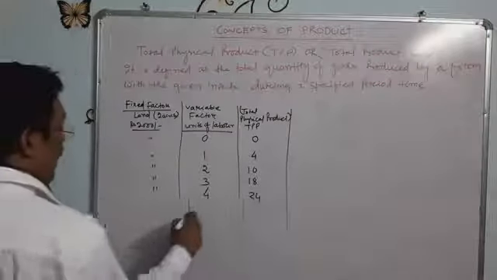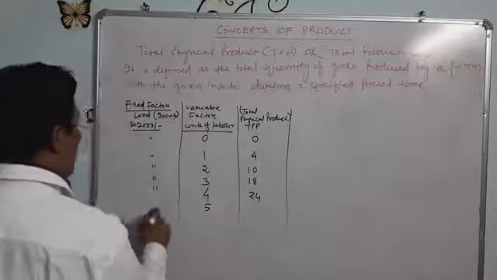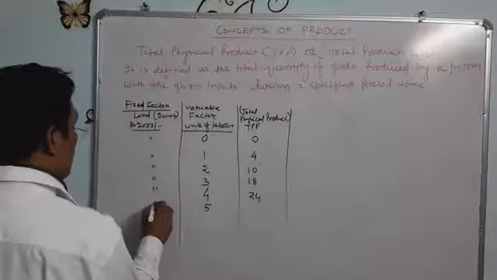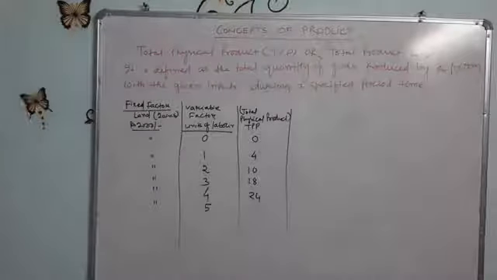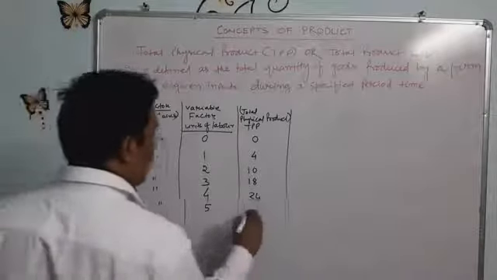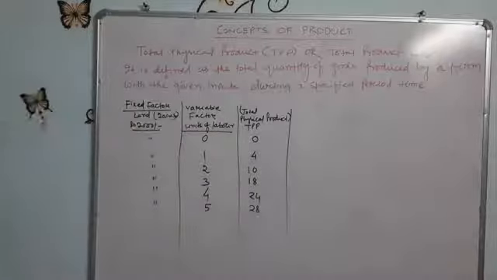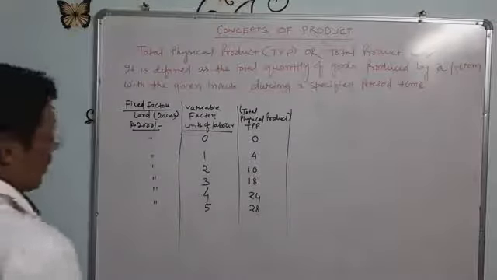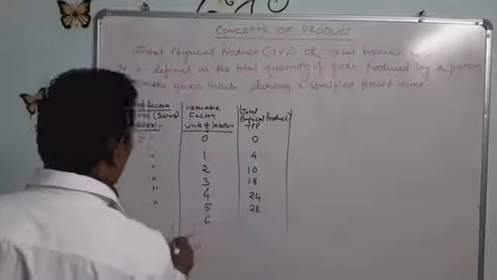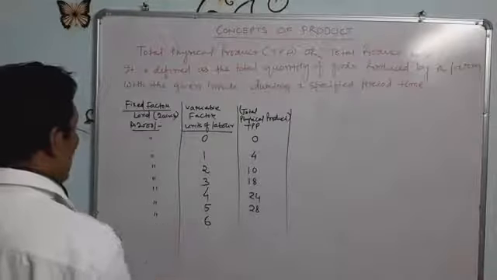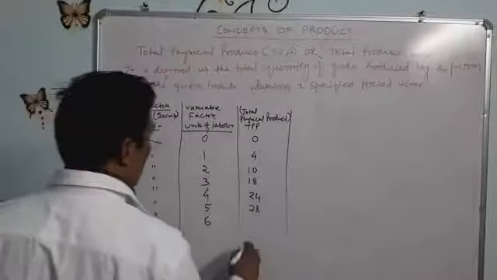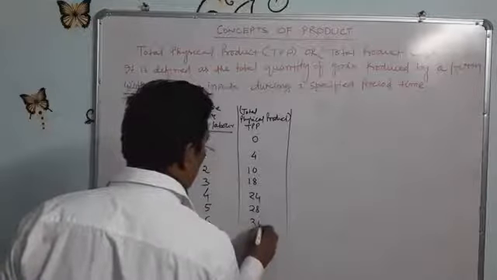And again the fifth labor is employed with the 2 acres of land and 2000 rupees. The output is now 28 units, up from 24. Similarly, when the farmer employs 6 units of labor with the fixed factor, the total product will be 30.